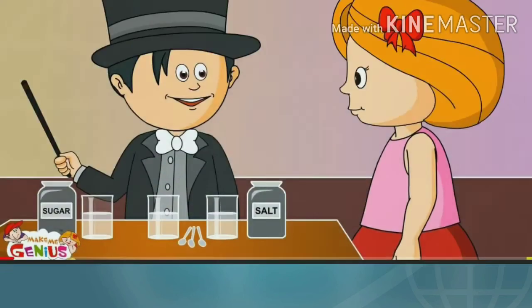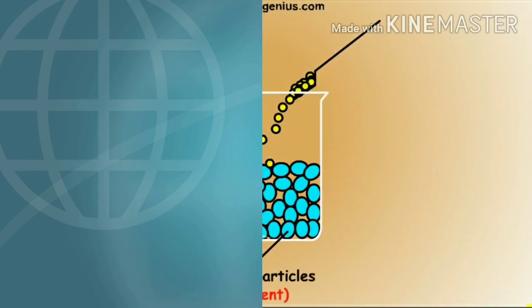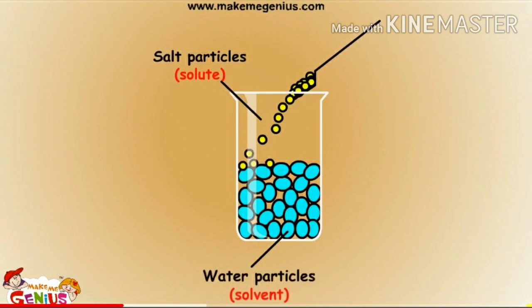Now let's talk about dissolving solid into water. Dissolving means mixing solid into water. The process in which a solid or a gas completely mixes or dissolves in a liquid is known as dissolution, right? Solids like sugar and salt completely dissolve in water. As you can see, the salt particles which are in solid form, we will dissolve in water.